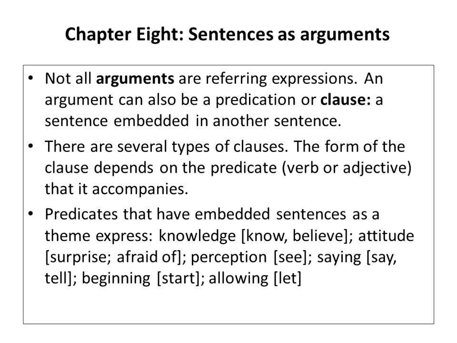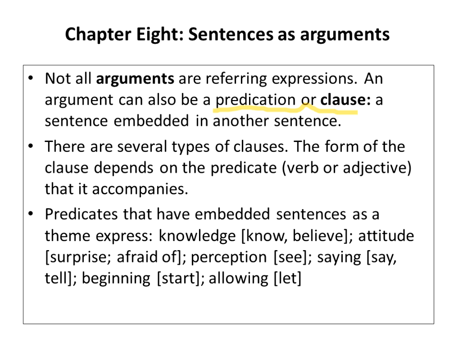So what are we going to say? We're going to say that sometimes we have arguments, but these arguments are not referring expressions. An argument can also be what we call a predication or a clause. That's the whole trick. It's in object position. It's still an argument, but it's not a referring expression or noun phrase. It's a clause, a sentence embedded in another sentence. So another definition for a clause is when a sentence is embedded in another sentence. Embedded means enclosed within.